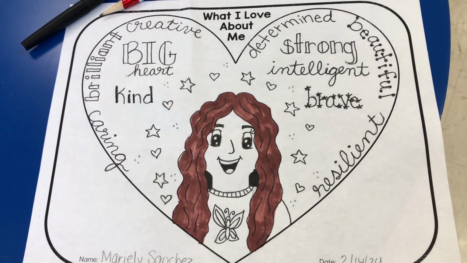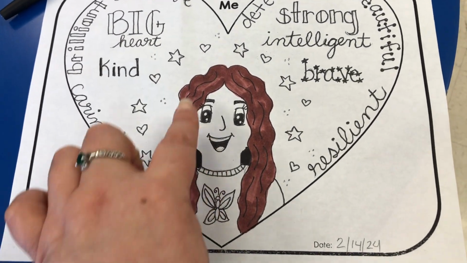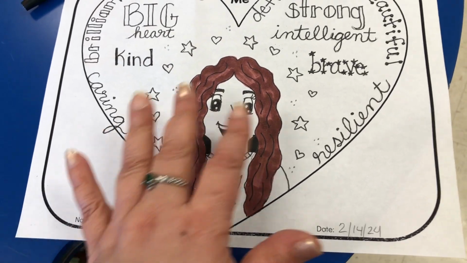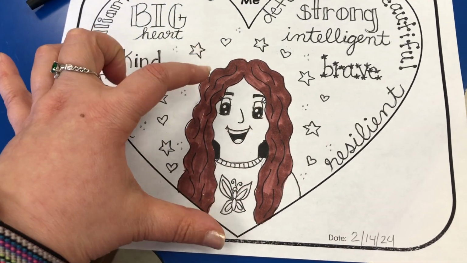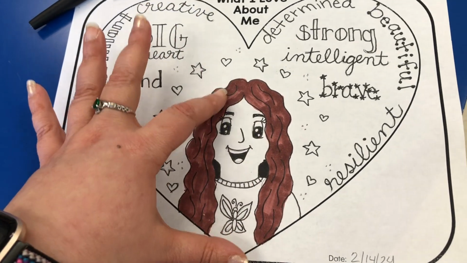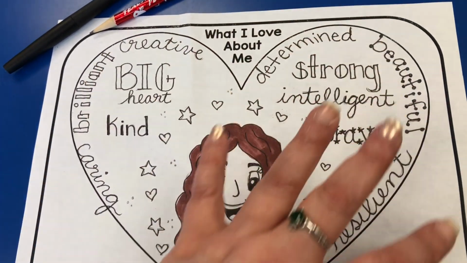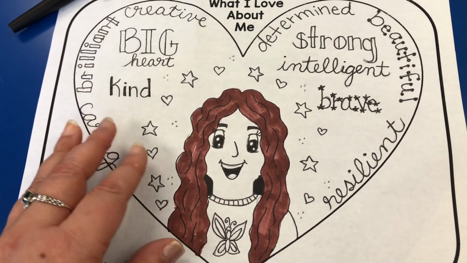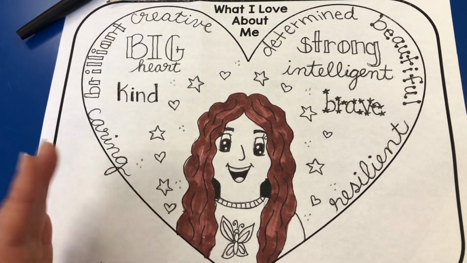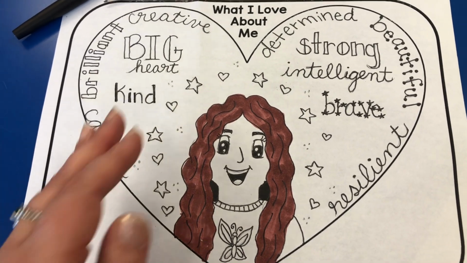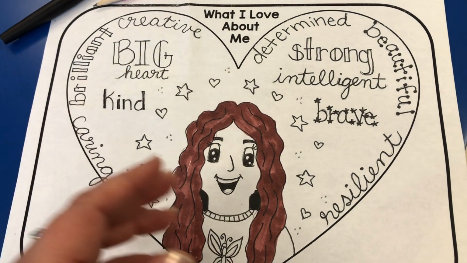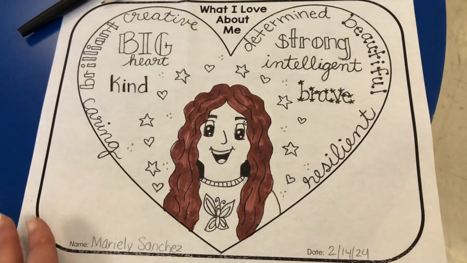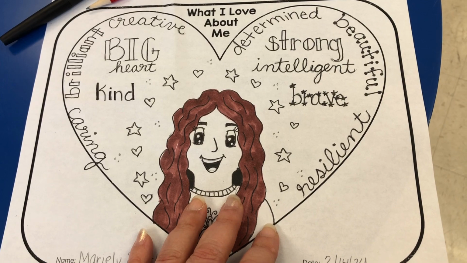So mine is already pretty much done, but I gave them an oval with a neck and shoulders so that they can design themselves, so they can create a little self-portrait of themselves in the heart. And then around the heart, I wanted them to write things, like I said, that they love about themselves. And they can even include things that they love altogether. So if they love soccer, they can put, I love that I'm a soccer player. I love that I love to learn, and things like that. So I wanted them to focus on this.